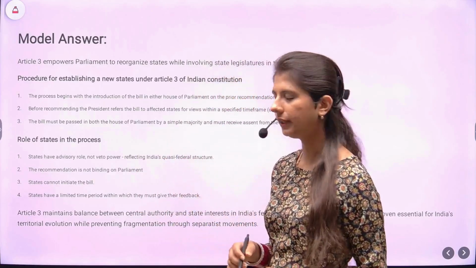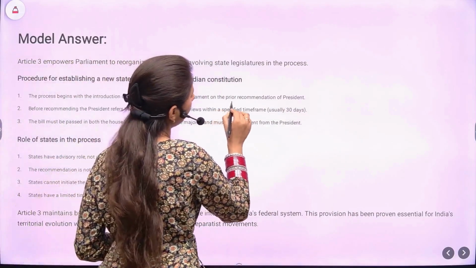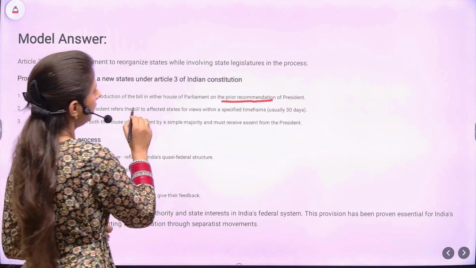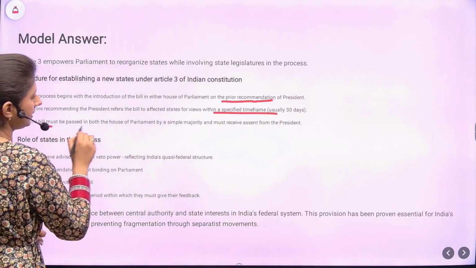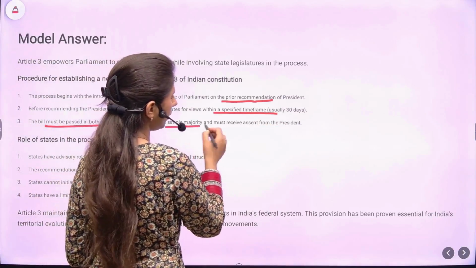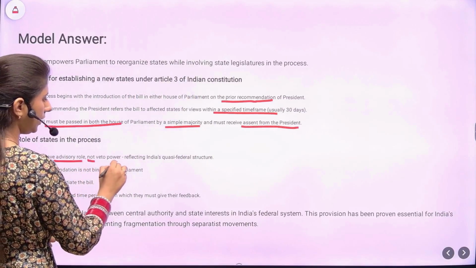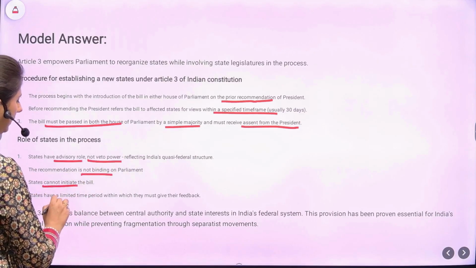Also, what else can be done is, you can underline the keywords like prior recommendation, introduction of bill, before recommend, within a specified time frame, then must be passed in both the houses by simple majority, assent from president, advisory role, no veto power, not binding, cannot initiate, and limited time.